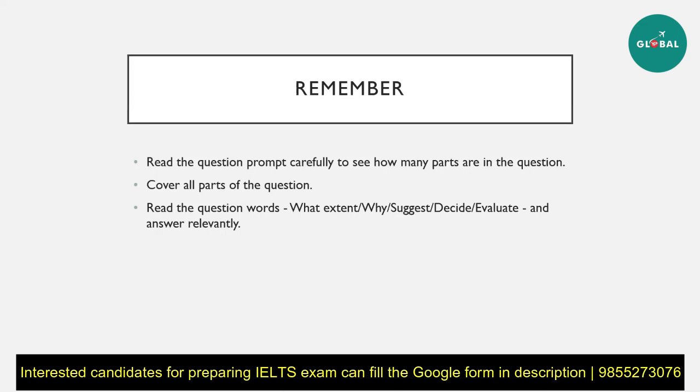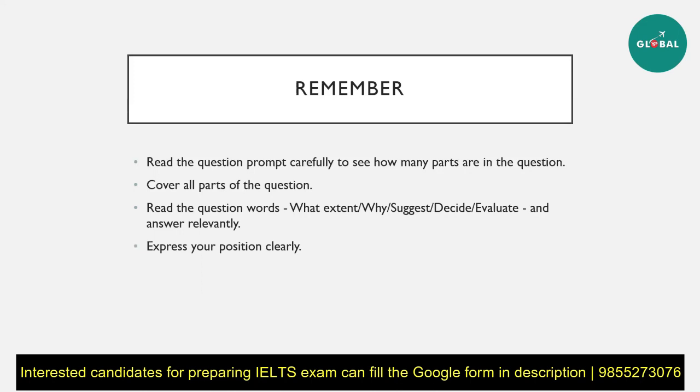If they're asking why or suggest, that means they're asking for your own opinion. If they're asking to decide, that is also your own opinion. If they're asking you to evaluate, that means you have to give both the opinions and then give your own opinion. So these words are really important, and you need to really know what a specific question is asking, and whether you have to add your own sentence into it or not.